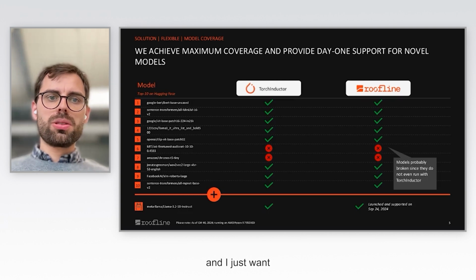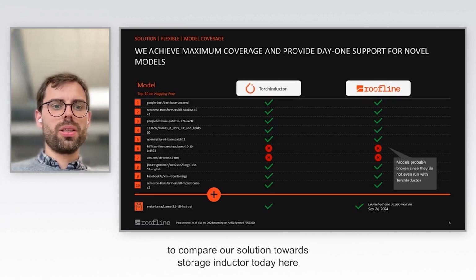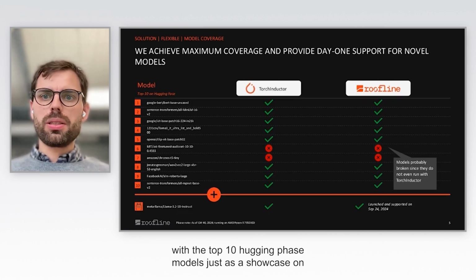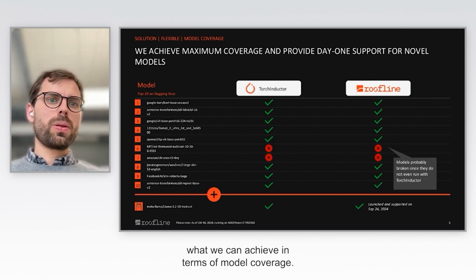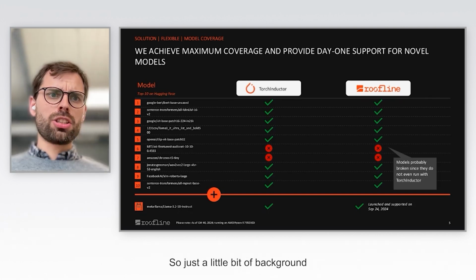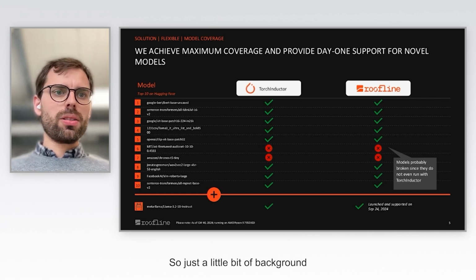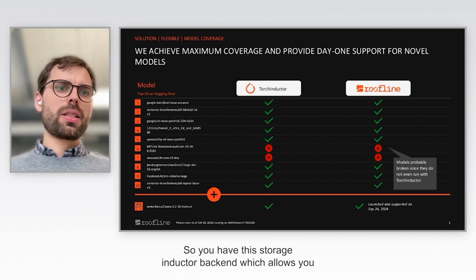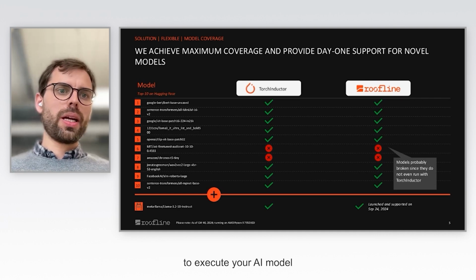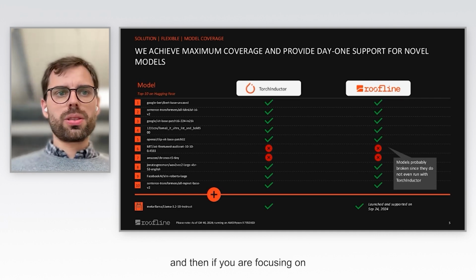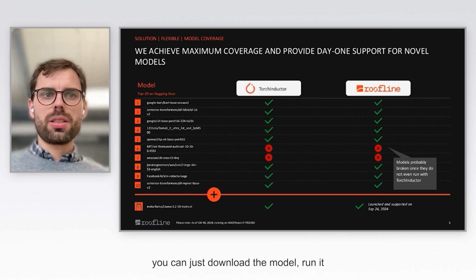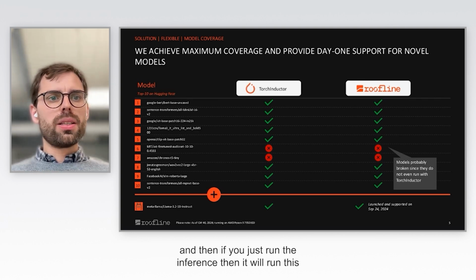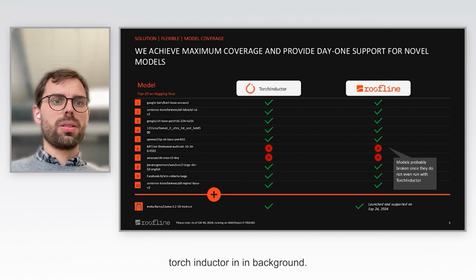And I just want to compare our solution towards Torch Inductor today here with the top 10 Hugging Face models, just as a showcase on what we can achieve in terms of model coverage. So just a little bit of background for those not super familiar with how PyTorch works. You have this Torch Inductor backend, which allows you to execute your AI model. And then if you are focusing on what is used on Hugging Face, you can just download the model, run it through your PyTorch toolchain. And then if you just run the inference, then it will run this Torch Inductor in background.